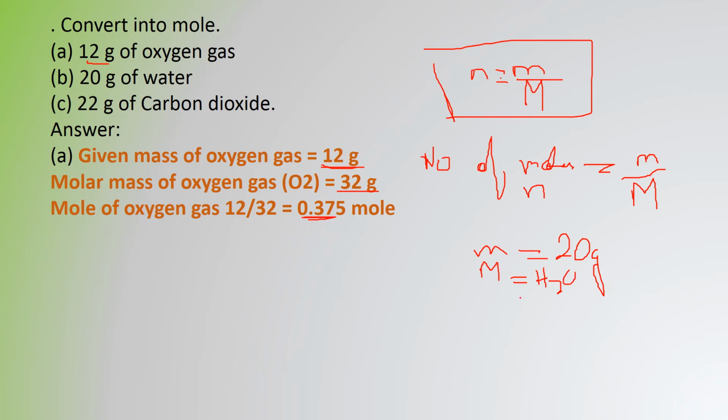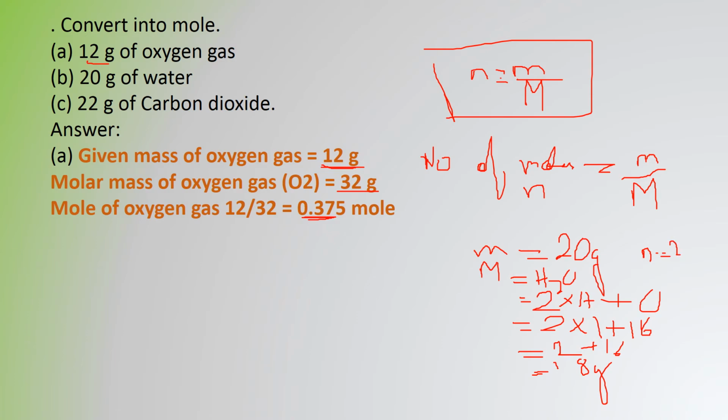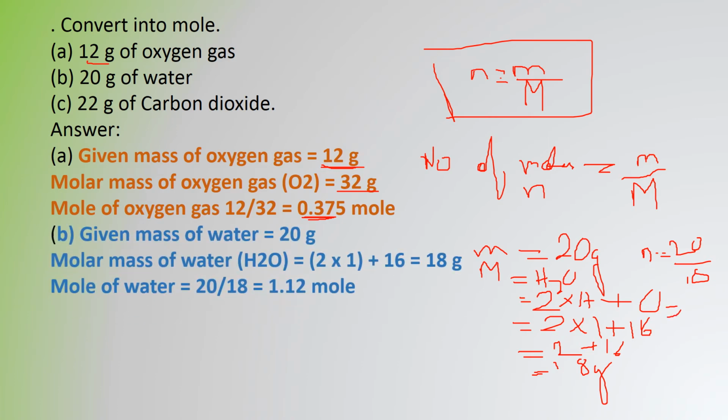So for H2O we are writing 2 into H plus O. Now 2 into, what is the atomic mass of hydrogen? It is 1, plus the atomic mass of oxygen, it is 16. So 2 plus 16, it is 18 grams. So this is the molar mass. Now how to calculate n? The number of moles is equal to 20 by 18. So you have to calculate and do it. I have done it for you, it is 1.12 moles.